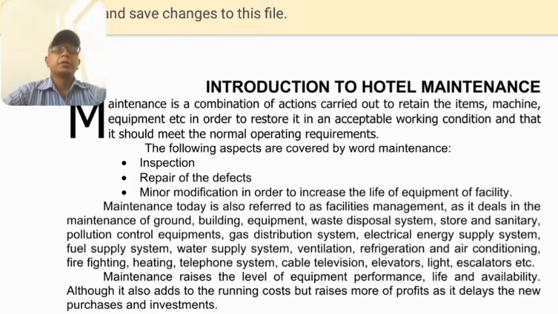Engineering and maintenance are very important aspects of hotel engineering, and we are considering a number of types of machines and equipment in our day-to-day operation, either in front office, housekeeping, F&B service, or kitchen.